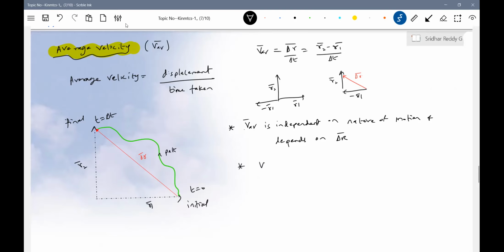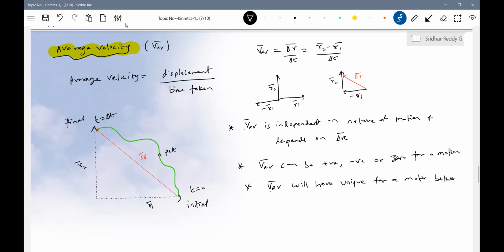Again, same thing: displacement can be positive, negative, or zero for a motion. V average will have a unique value for a motion between 2 points.